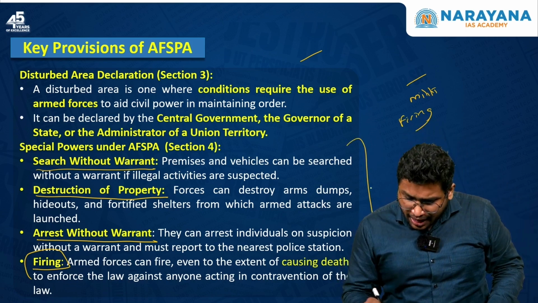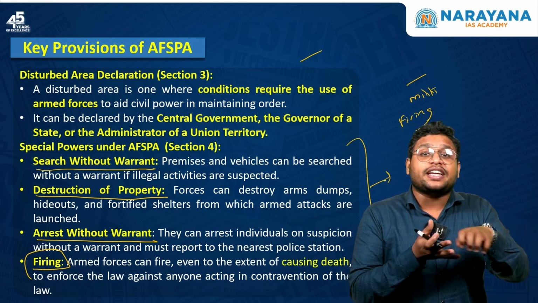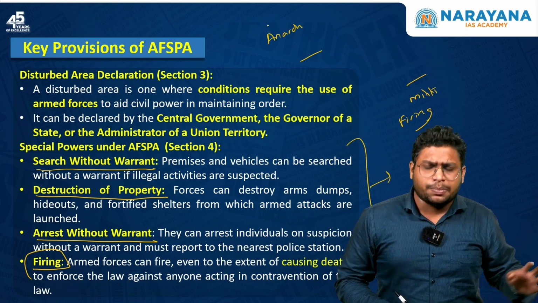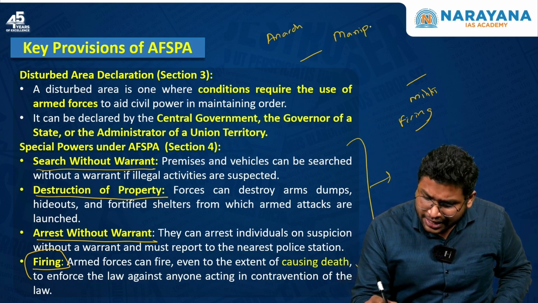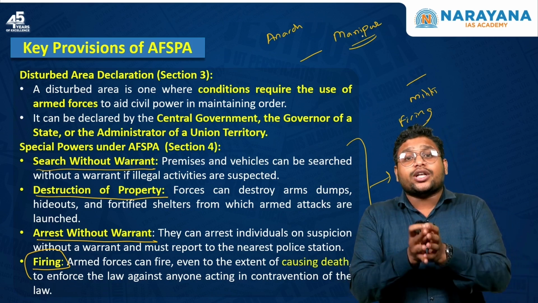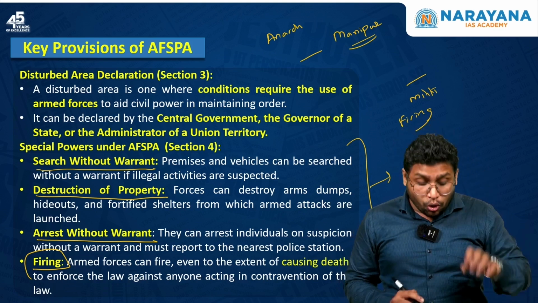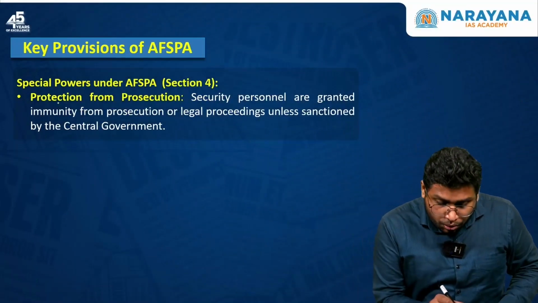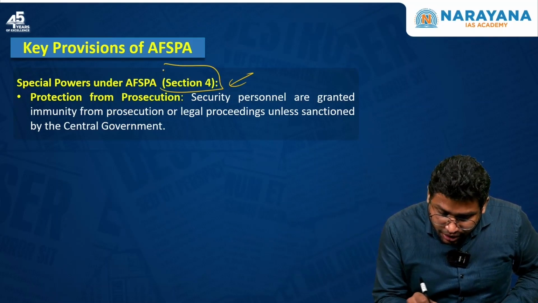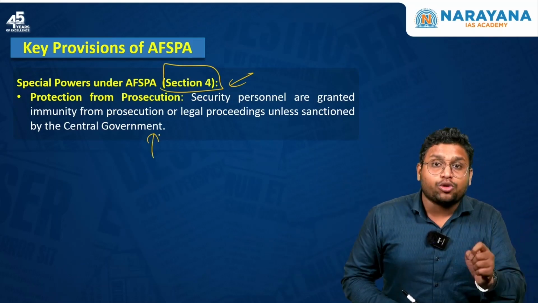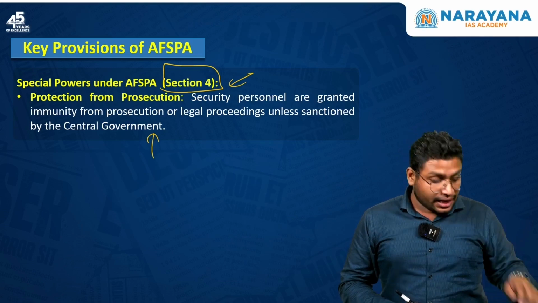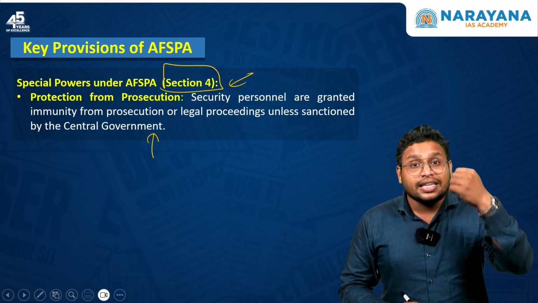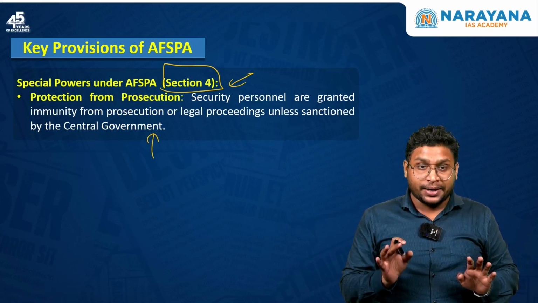See, such powers are given because the situation itself is very disturbed. You see, if there is an anarchical condition, any person is killing any other person. Let's say the situation in Manipur at this moment. Such a chaotic and anarchical situation requires the state to go for such harsh action just to maintain basic law and order. Now, this act also mentions under section 4 that there will not be any prosecution of any army personnel even if he goes for killing that person. That means you are saying you can kill anyone. Such authority has been provided.